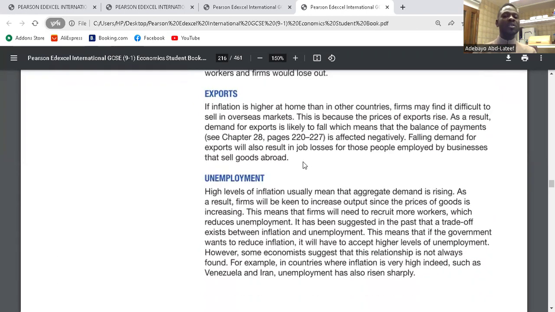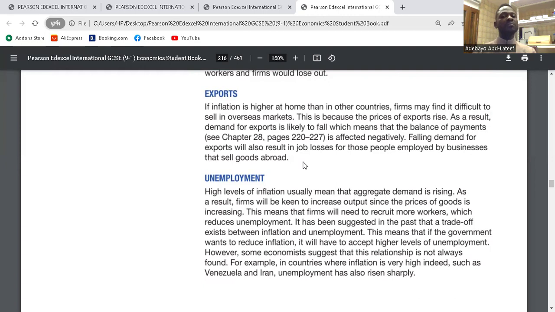The impact of inflation on exports. If inflation is higher at home than in other countries, firms will find it difficult to sell in overseas markets. So if there's domestic inflation, it means the price of exports would increase, and as a result of that, we become less internationally competitive. Our foreign customers will start seeking alternatives. As a result, our balance of payments current account would be affected.